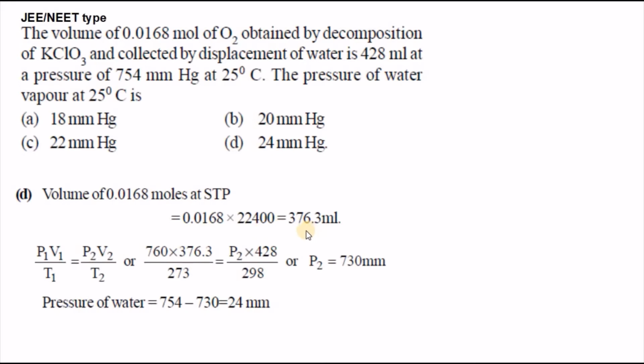After that we got the volume of oxygen as 376.3 ml, which is substituted in P1 V1 by T1 equals P2 V2 by T2. Calculating P2, we got 730 millimeters, but they have given 754 at 428 ml, so 754 minus 730, we got 24 millimeters of Hg. This is the right answer.